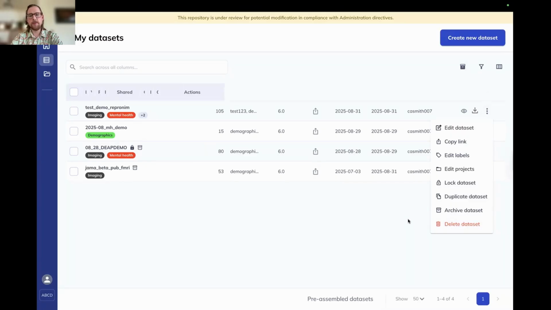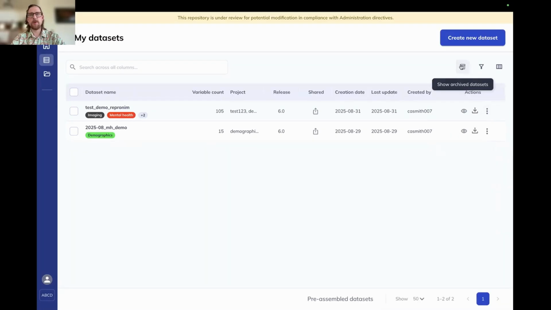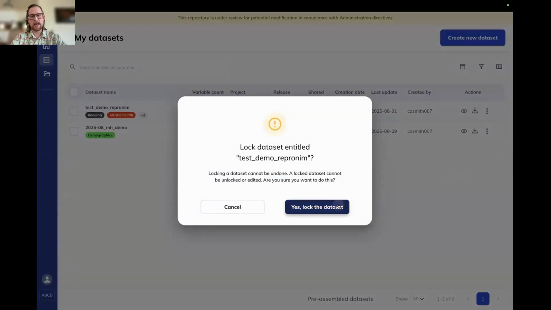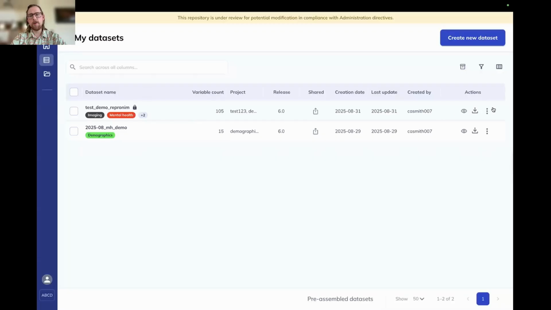Or if you are finished using a data set, for example, you want to make it immutable, you have a publication out on it, you want to store it for reproducibility purposes, you can select the three dots and select lock data set. That's going to make it so you are no longer able to edit that data set, no longer able to delete that data set. It will essentially store it in perpetuity.